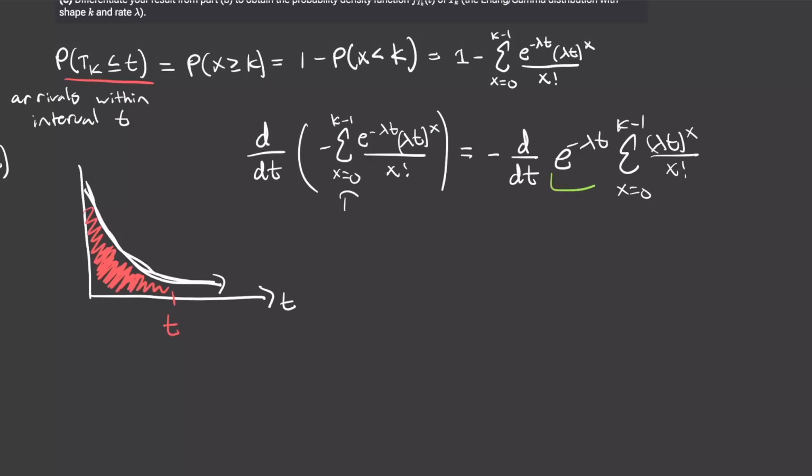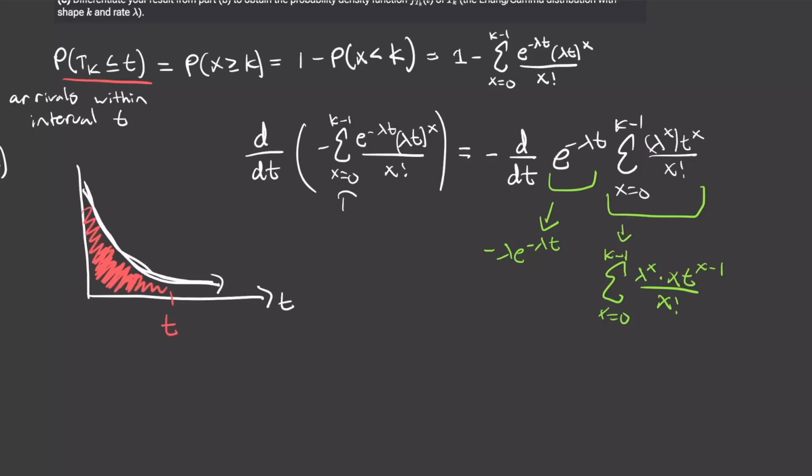Okay, we're multiplying this term times this term, so a little product rule. The derivative of this one is just going to be negative lambda times e to the power of negative lambda t. And then for this next term, we can rewrite this as lambda to the x times t to the x. The derivative of this one is just going to be the sum from x equals 0 to k minus 1 of lambda to the power of x times x. When we take the derivative here, we get x times t to the power of x minus 1, and that's all divided by x factorial. These terms are constant relative to what we're taking the derivative of, so that's why we can do that.